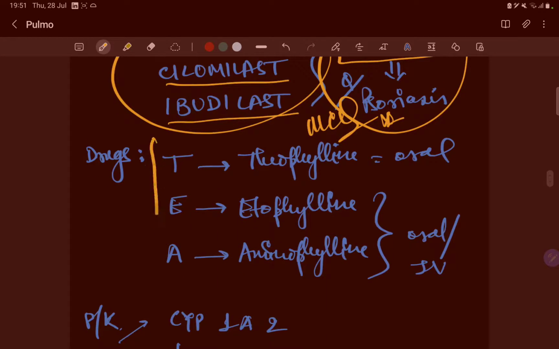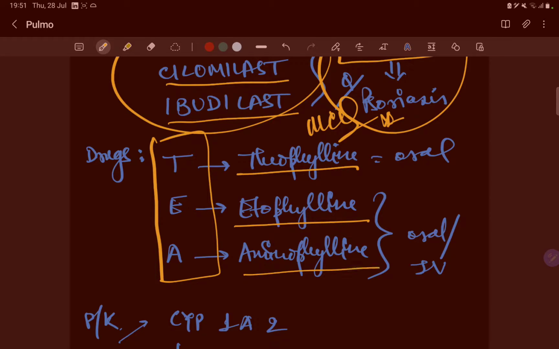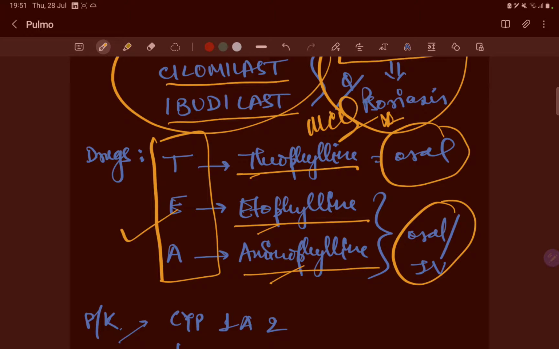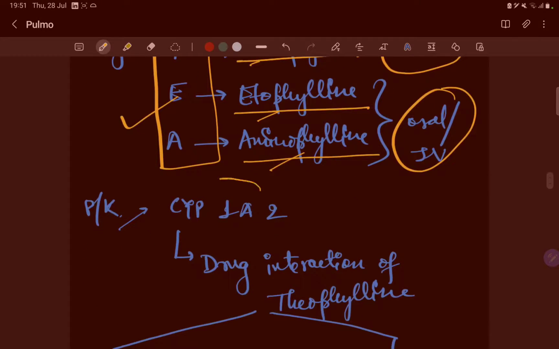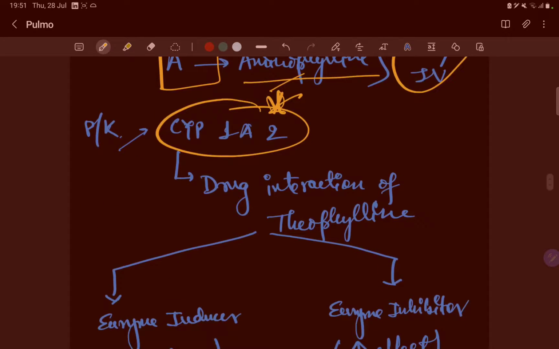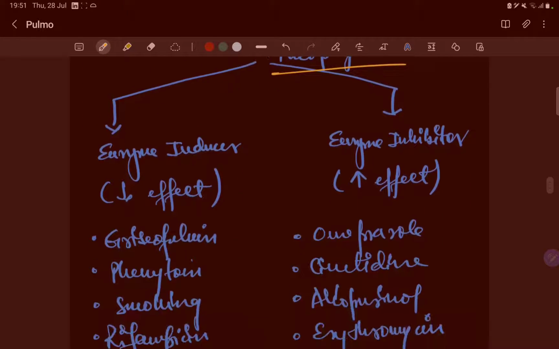Now the drugs are T, that is theophylline, etophylline, aminophylline. T is found in tea, so it is theophylline, etophylline, and aminophylline. Theophylline is given orally, but these two can be given IV also. Now in the pharmacokinetics, it is metabolized by cytochrome P450 1A2. And the drug interactions of theophylline are very important.